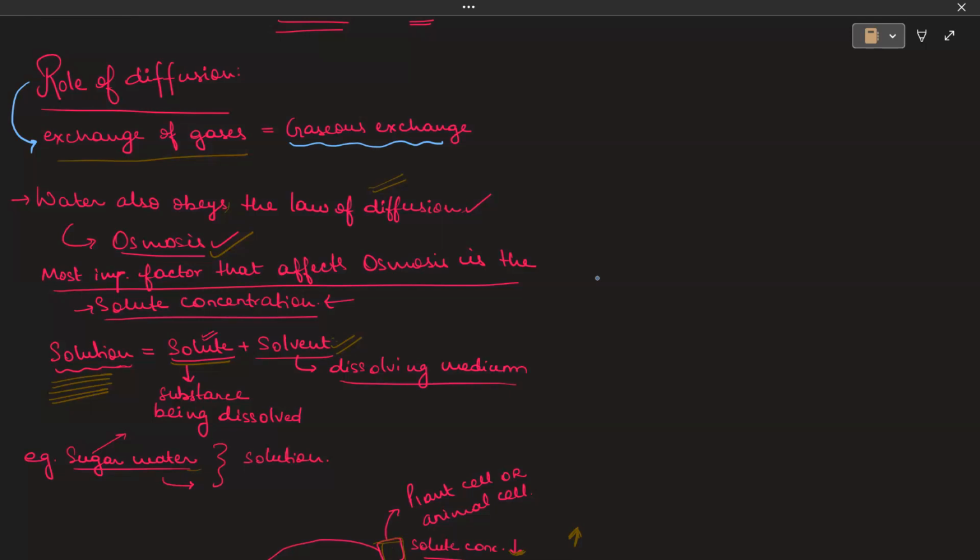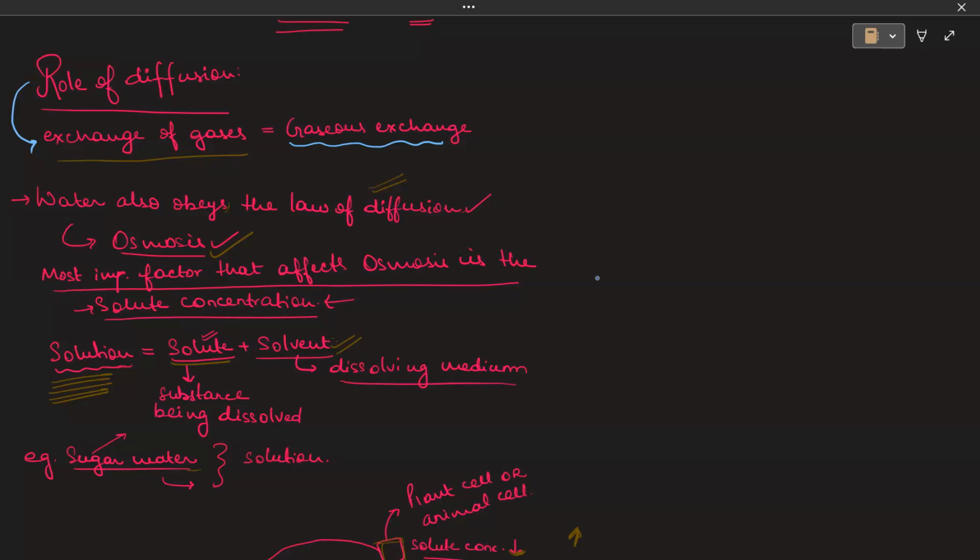Now, there are certain factors that affect the osmosis process, such as the solute concentration. But before we talk about solute concentration, we must know what a solution is and what its components are. Any solution contains two things: a solute and a solvent. The solvent is the medium, the dissolving medium. The solute is the substance that is being dissolved.